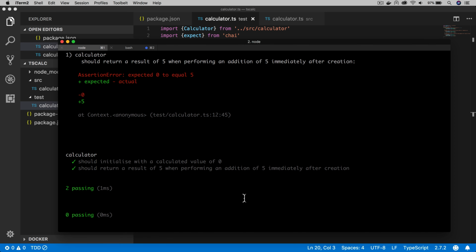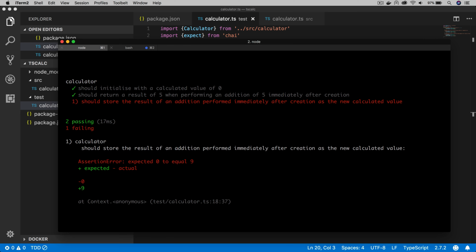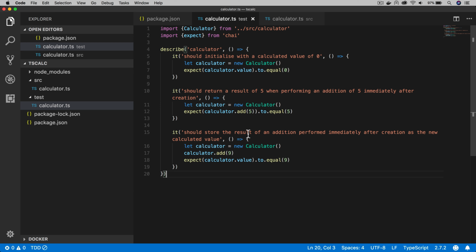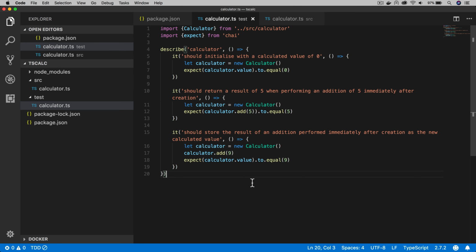Again, I need to restart the test runner, but it was quite obvious that we needed to do that. So now on running this, we can see we get a genuine test failure because the value is 0. We've not been updating that. So now we'll switch back to the implementation code again rapidly and fix this, forcing us to improve our implementation. Again, going with the simplest thing, not a full implementation.